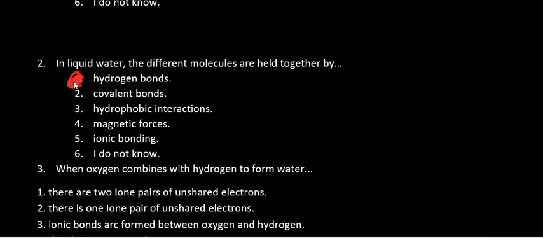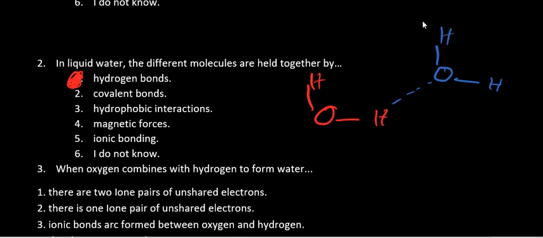In liquid water, the different molecules are held together by hydrogen forces. We are talking about different water molecules. So if this is a water molecule, oxygen, hydrogen there, oxygen, hydrogen there, this water molecule is capable of forming a hydrogen bond with another water molecule, which has oxygen there, hydrogen there, another hydrogen there. Remember that when dealing with water, you need to understand that the hydrogen bond, the Hb, normally exists between hydrogen and the oxygen. That's where it normally exists.